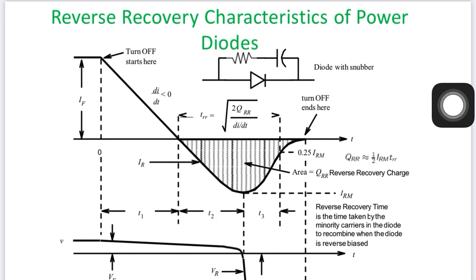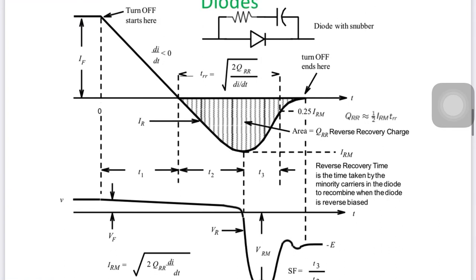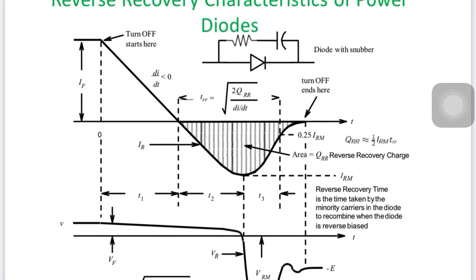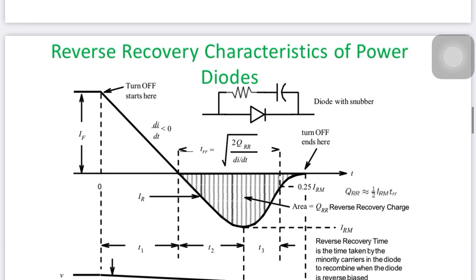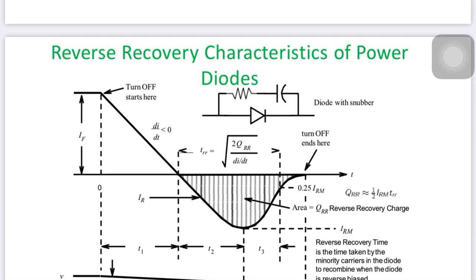So we discussed what the reverse characteristics are and how the diode is operated. Its reverse characteristics can be divided into sections: the T1 time, the T2 time, and the T3 time. Due to the reverse recovery current, some reverse recovery charge is present, which gives the reverse recovery time. The equation is the square root of 2 Q reverse recovery divided by the rate of change of current with time.